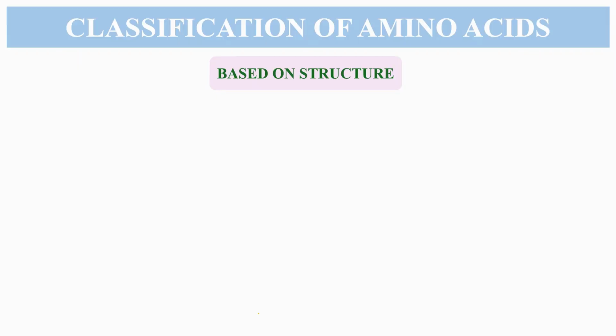Now let's discuss the classification of amino acids. Amino acids are classified based on structure, side chain character, metabolic fate, and nutritional requirement. Based on structure, they are grouped as aliphatic amino acids, and these aliphatic amino acids are further of three types. That is monoamino monocarboxylic acids, which have one amino group and one carboxyl group.